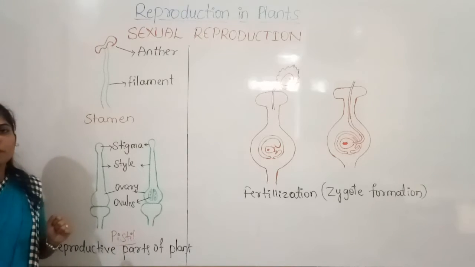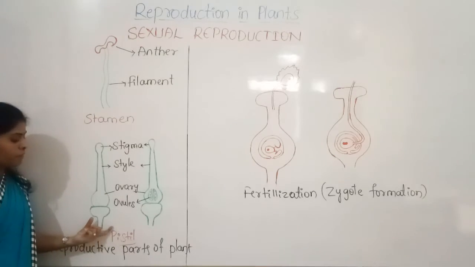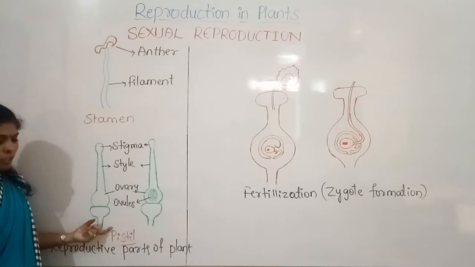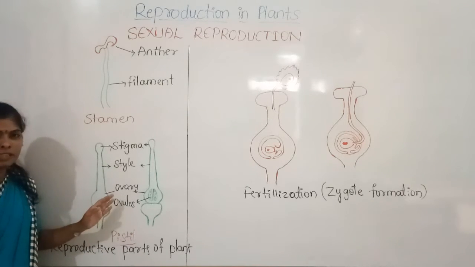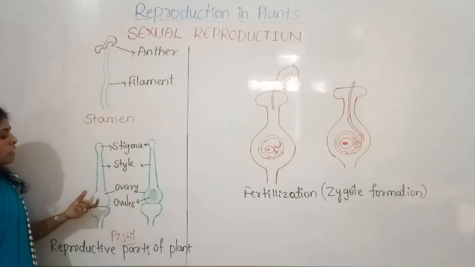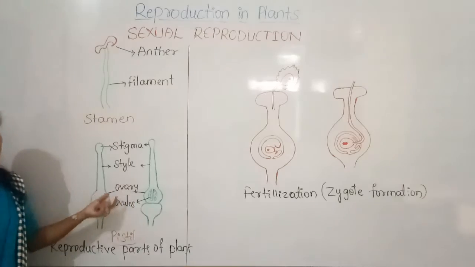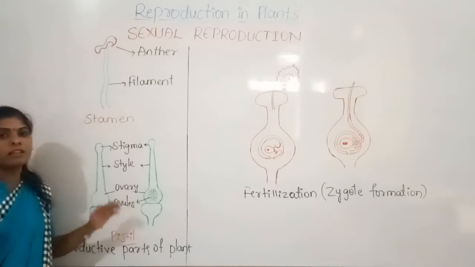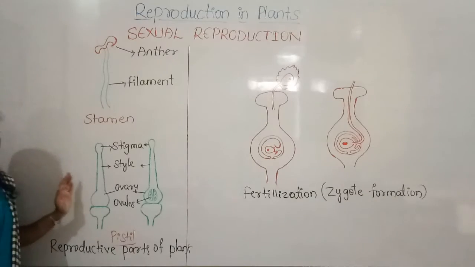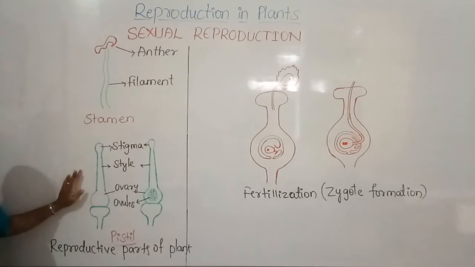So these form the male gamete, and the pistil is the female reproductive part. It contains stigma, style and ovary. Here it contains one or more ovules, and the female gamete or the egg is produced in the ovary of the pistil, the female reproductive part.